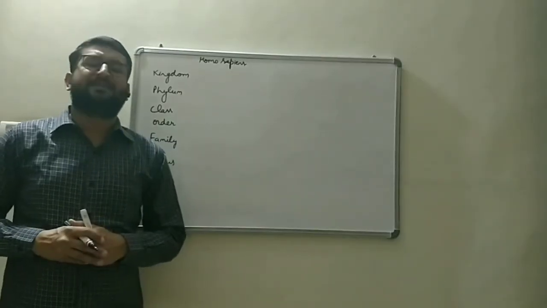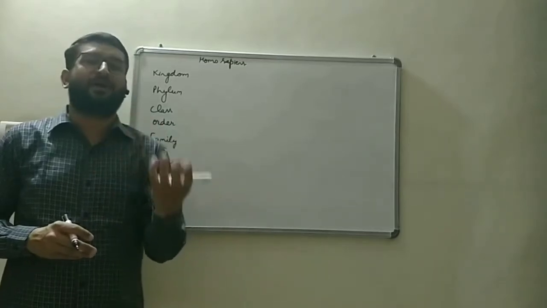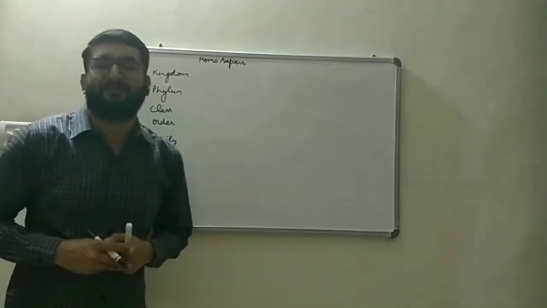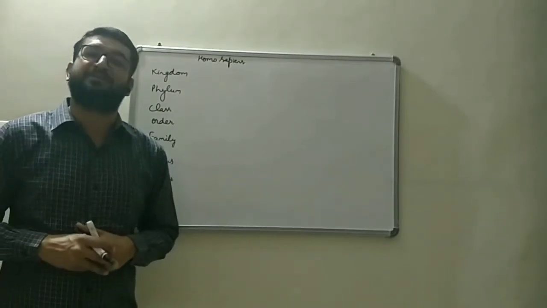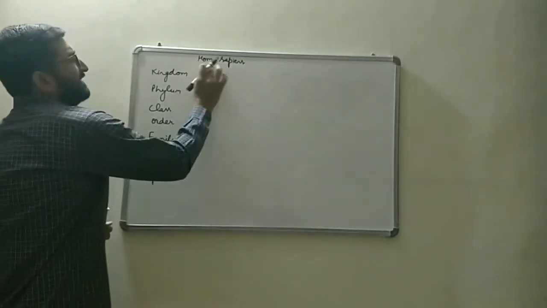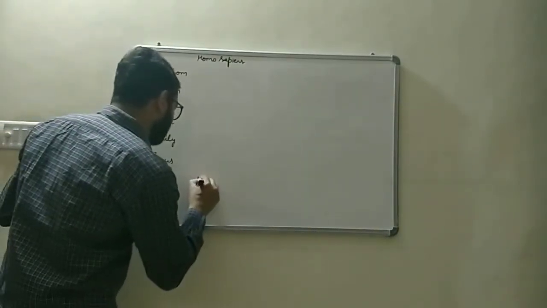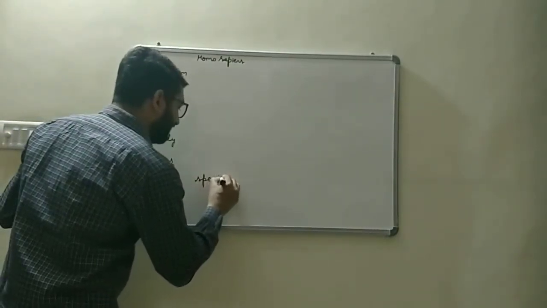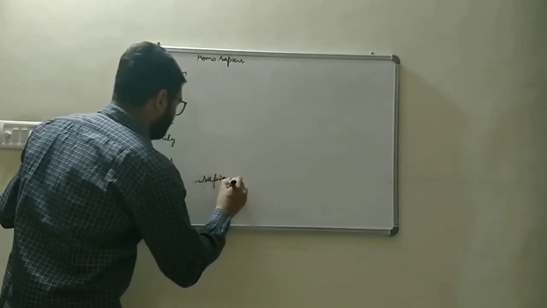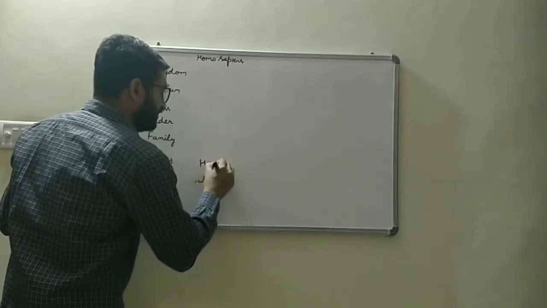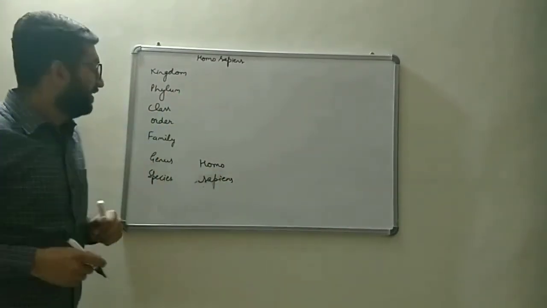Now we discuss the taxonomical hierarchical classification of certain organisms. The first organism which we have to discuss is Homo sapiens, that is us, human beings. The scientific name of human beings is Homo sapiens. So the specific epithet is sapiens. The genus is Homo, as its binomial nomenclature explains.